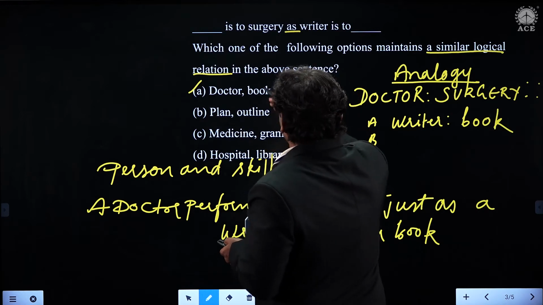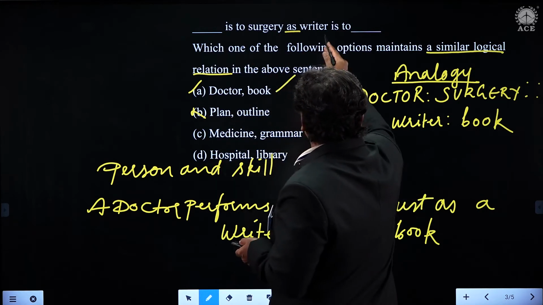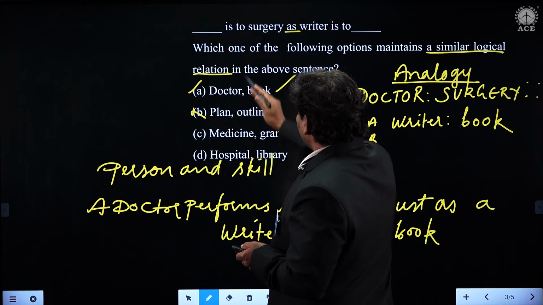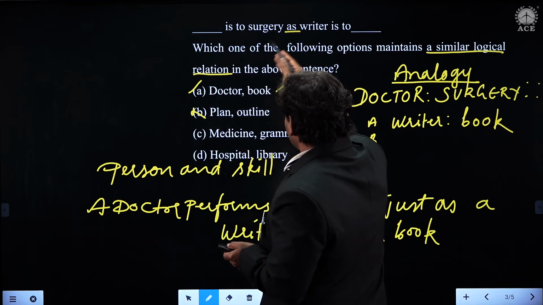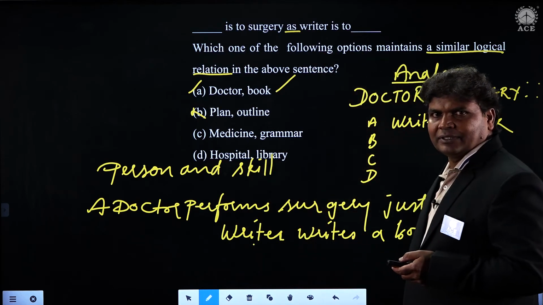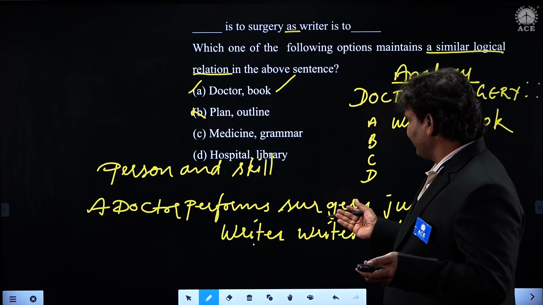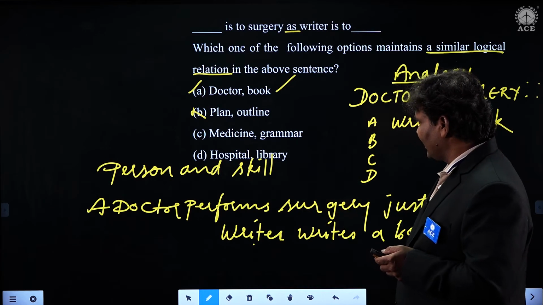For example, why not? Plan is to surgery? No, you cannot think of plan is to surgery. And writer is to outline. No, you cannot say. There is some relationship with medicine is to surgery, but writer is to grammar. No, we don't say writer is to grammar. Grammar is something general, which has rules and regulations.